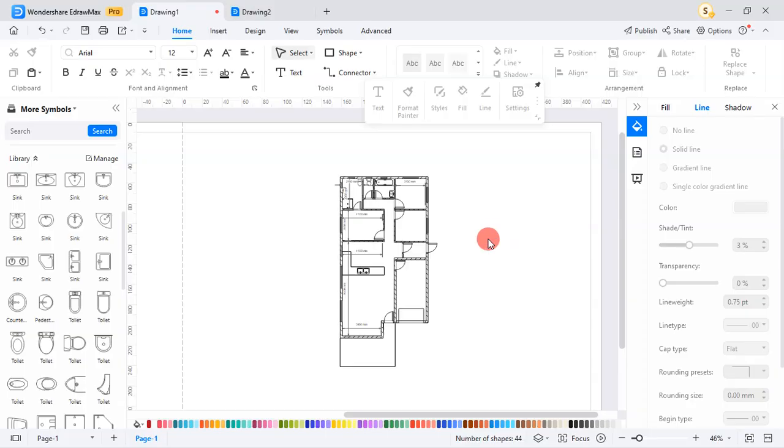So that's all for the plumbing fixtures. We'll continue with the dimension. Yes. So next time we look at dimension.